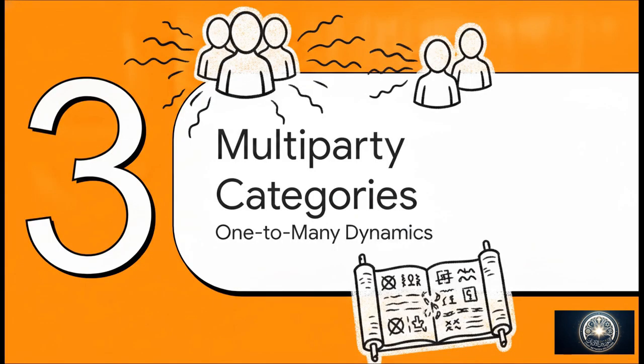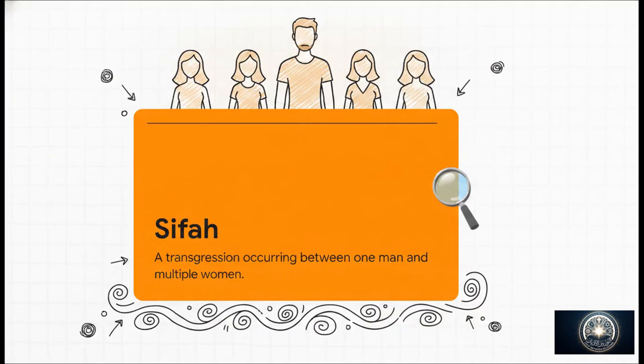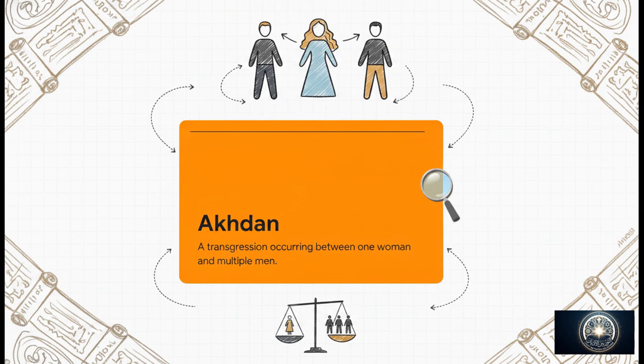All right, Section 3, multi-party categories defined. The one-to-many dynamics. Now the dynamic shifts from pairs to groups. The term sifa designates a transgression occurring between one man and multiple women. The language itself demands a completely different identifier the second that group structure changes. Conversely, we have akhdan, which is the exact inverse, one woman and multiple men. The lexicon here doesn't just use some lazy catch-all term for groups. It meticulously distinguishes them based on the specific gender dynamic right at the center of the act.